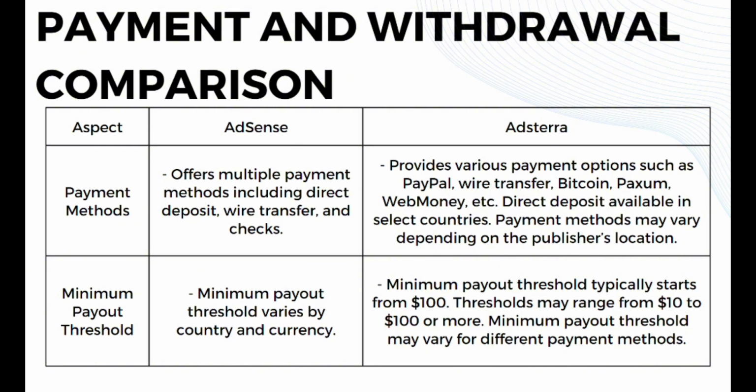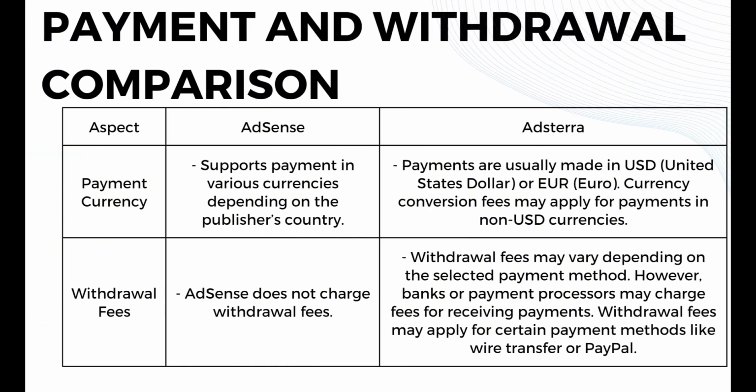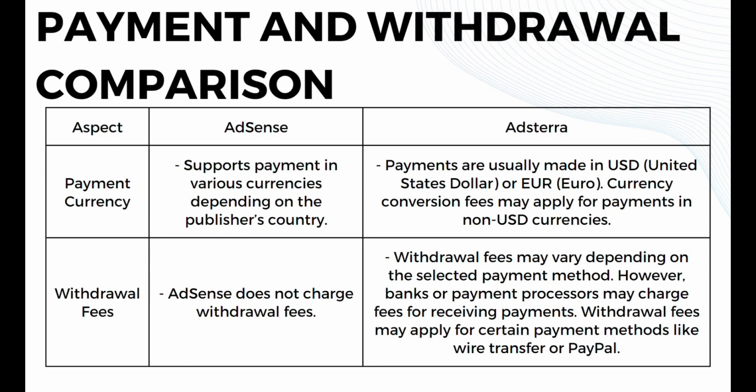And in terms of minimum payout threshold, for AdSense the minimum payout threshold varies by country and currency, while for Adsterra the minimum payout threshold typically starts from $100, and the threshold may range from $10 to $100 or more. And the minimum payout threshold may vary across different payment methods. And aside from that, in terms of payment currency, AdSense supports payment in various currencies depending on the publisher's country, while Adsterra payments are usually made in USD, or United States dollar, or euro, and currency conversion fees may apply for payments in non-USD currencies.